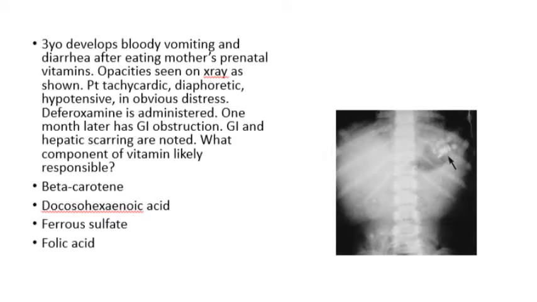A 3-year-old develops bloody vomiting and diarrhea after eating mother's prenatal vitamins. Opacities are seen on X-ray as shown. The patient's tachycardic, diaphoretic, hypotensive, and in obvious distress. Deferoxamine is appropriately administered. One month later, the child has GI obstruction. GI and hepatic scarring are noted. What component of the vitamin is likely responsible? Beta-carotene, docosahexaenoic acid, ferrous sulfate, or folic acid.